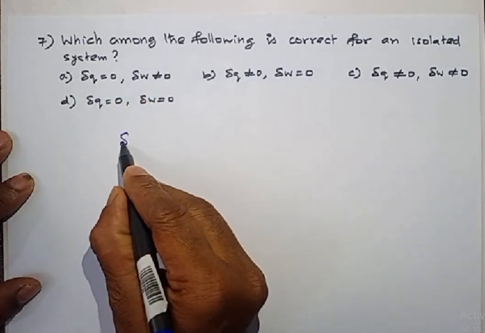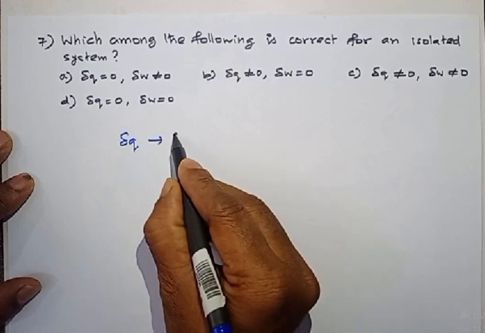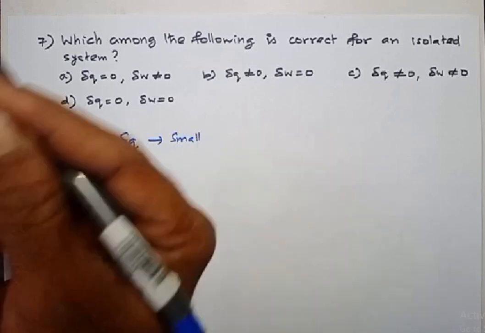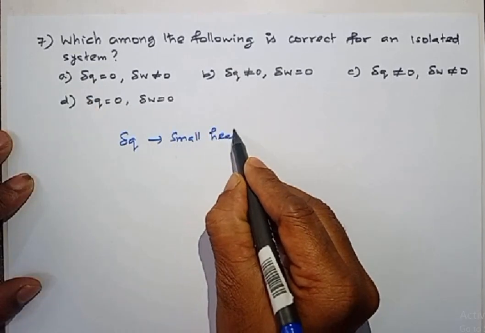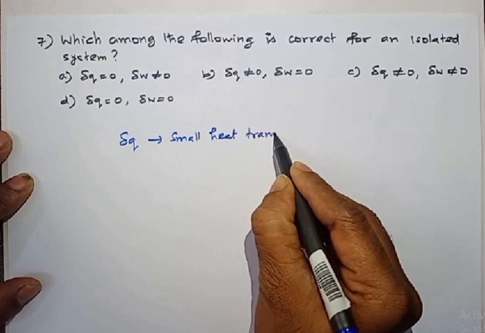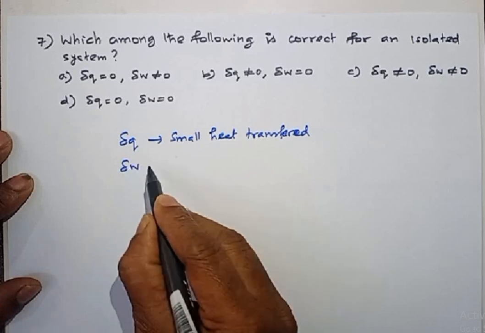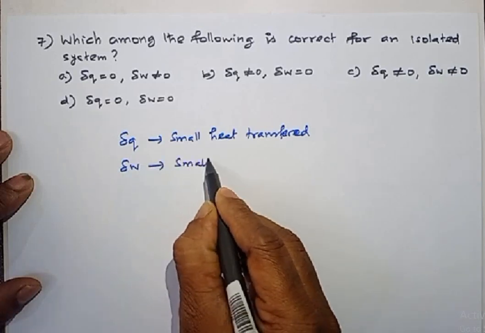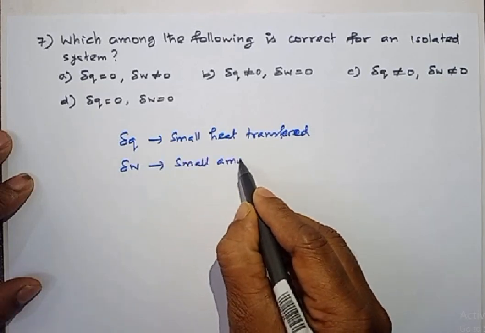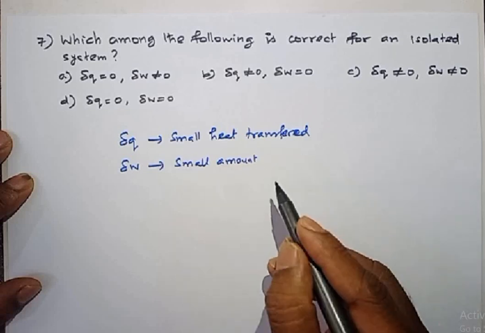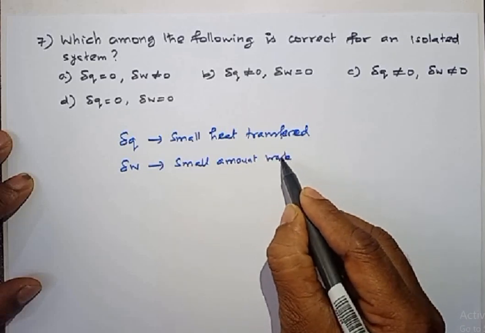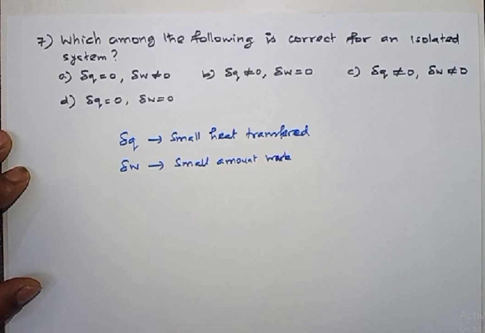What is del Q? Del Q is nothing but an infinitesimal amount of heat transferred in a process. What is del W? A very small, infinitesimally small amount of work transferred in a process.